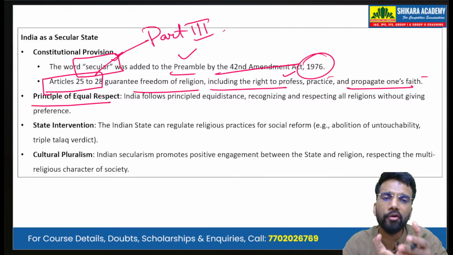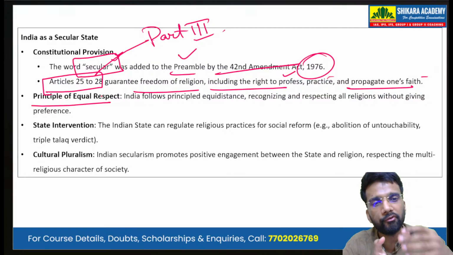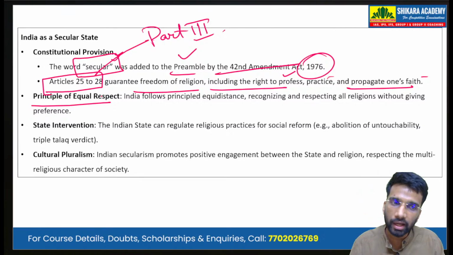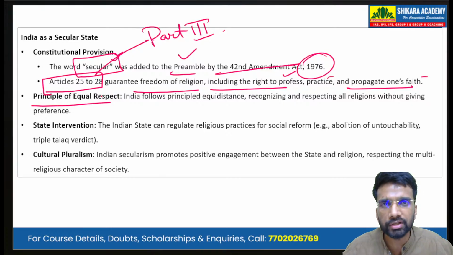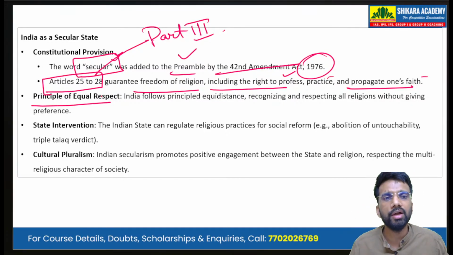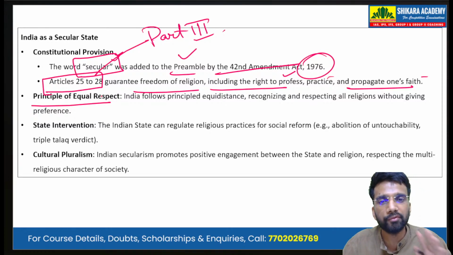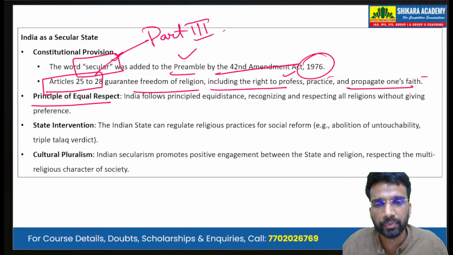Then there is the principle of equal respect. So India follows the principle of equidistance, that is recognizing and respecting all religions. So we are not separating the religion. We recognize all religions and we respect all religions without any preference to a particular religion. Then there is state intervention.